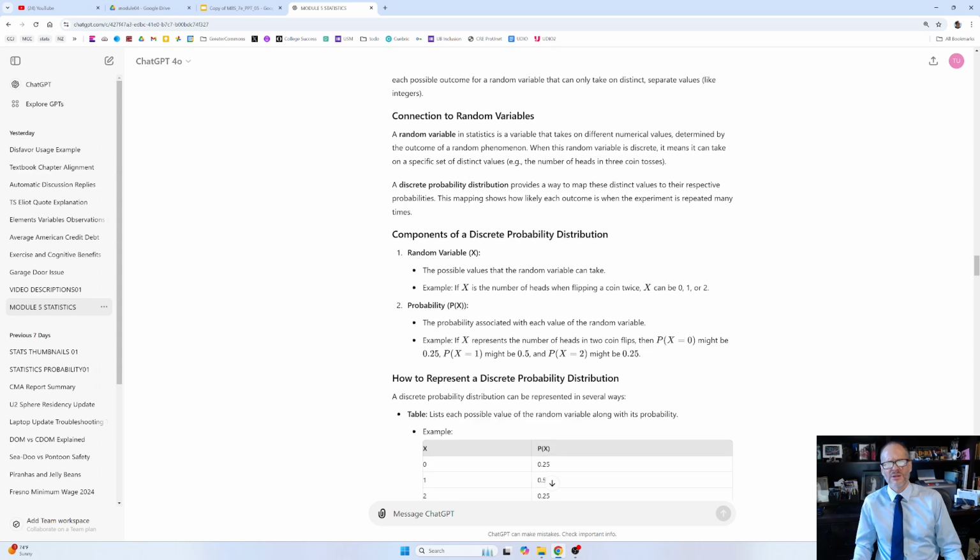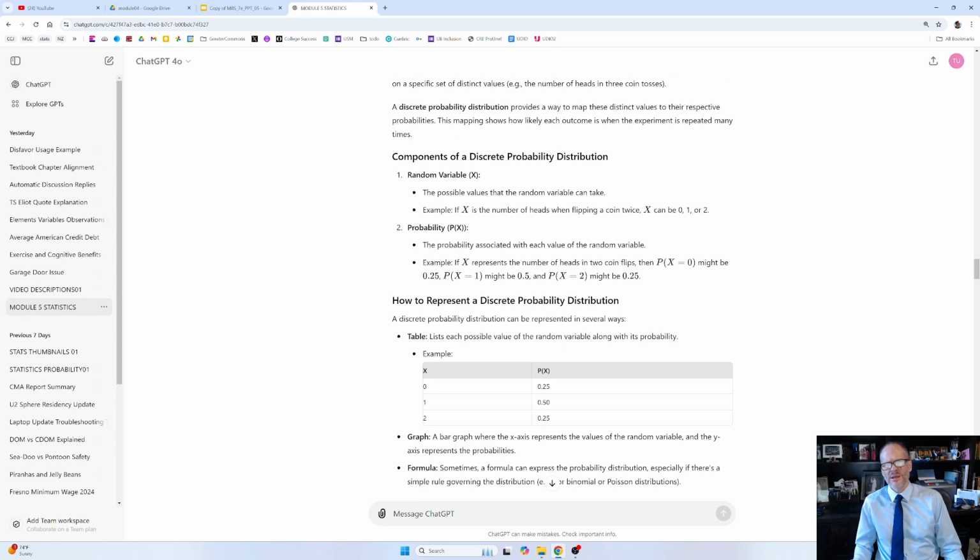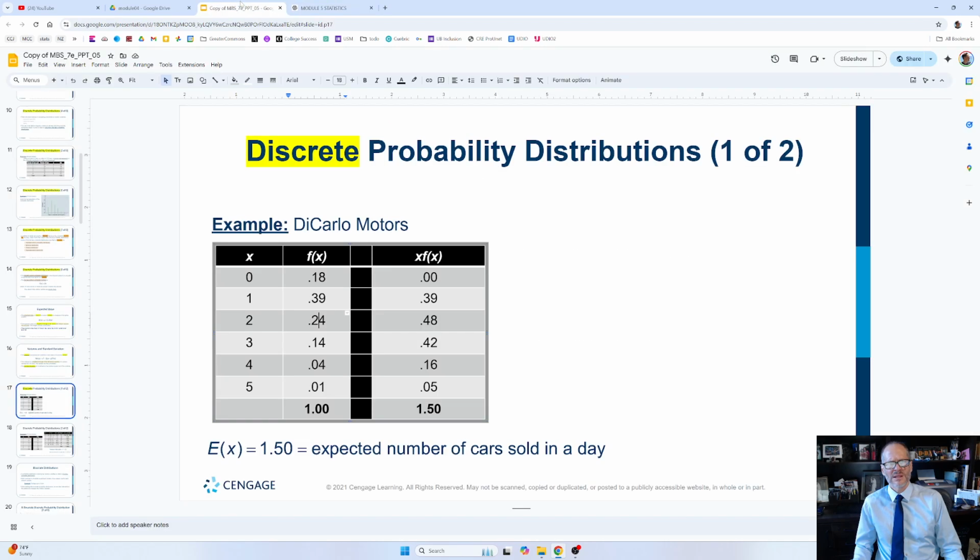Connection to random variables. A random variable in statistics is a variable that takes on different values determined by the outcome of a random phenomenon, like flipping a coin, or how many customers come in and buy cars that day. When this random variable is discrete, it means it can take on a specific set of distinct values, like number of heads in 3 coin tosses, number of cars sold, etc. A discrete probability distribution provides a way to map these distinct values to the respective probabilities, right? So that's what this is, mapping the distinct values to the respective probabilities.